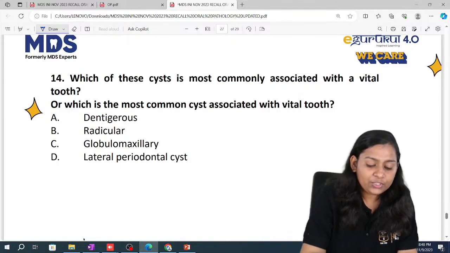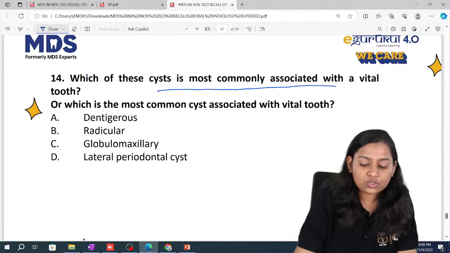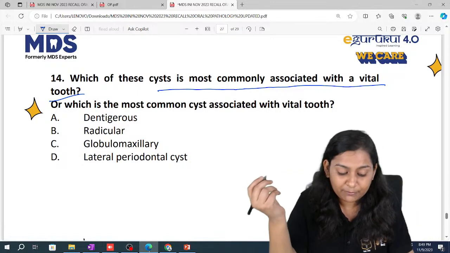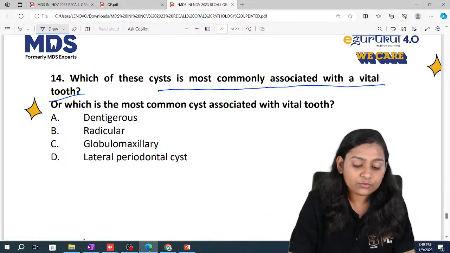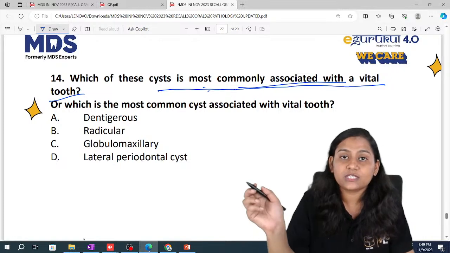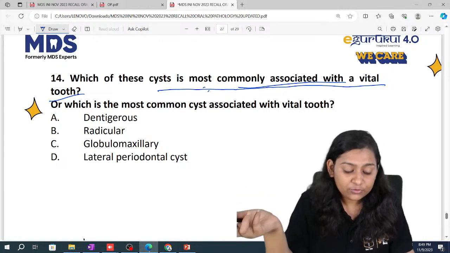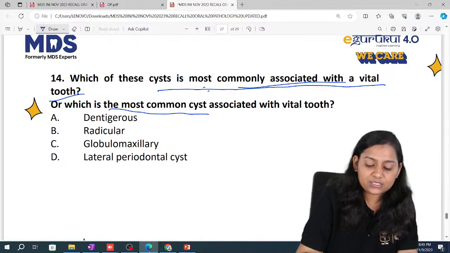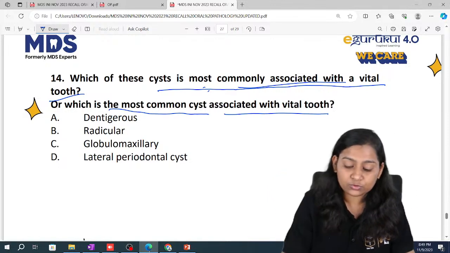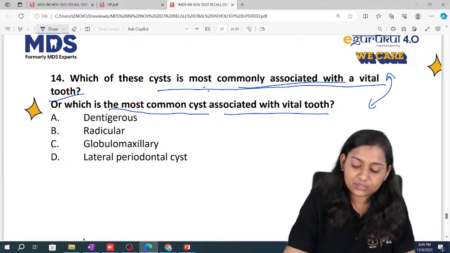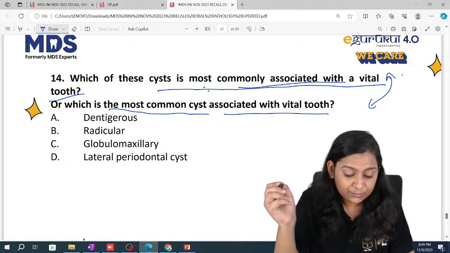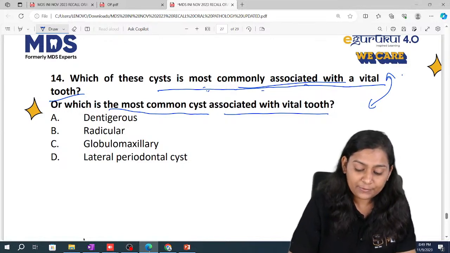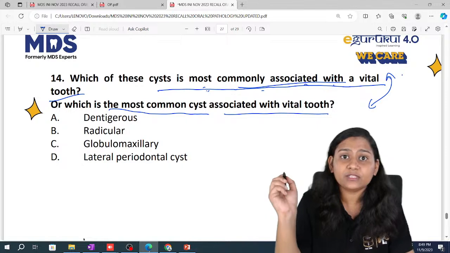Now the other question, which was slightly confusing. Which of these cysts is most commonly associated with vital tooth? Some of the students told me that the question was which is the most common cyst associated with vital tooth. So there is a lot of difference in these two questions. But if the question was which of these cysts is most commonly associated with vital tooth,